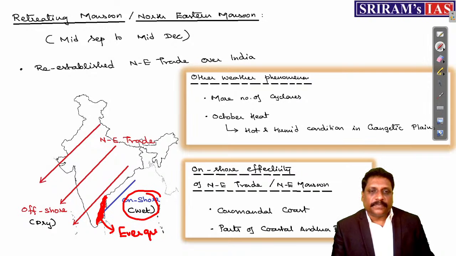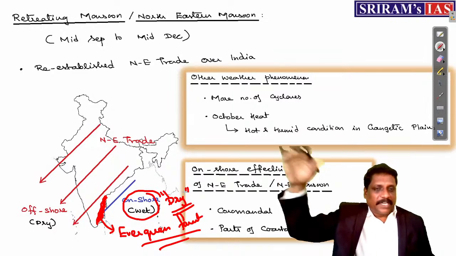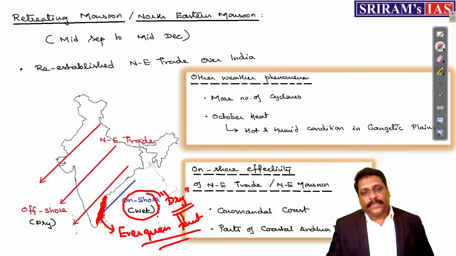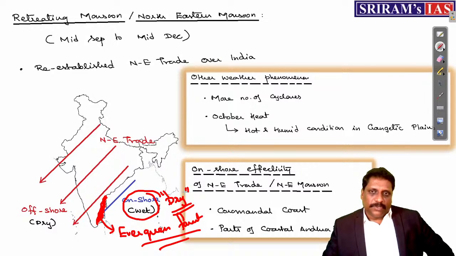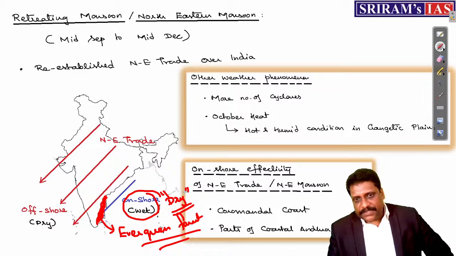Evergreen forest here. What is interesting? This evergreen forest, actually speaking, you call them as what? Dry evergreen forest. Very interesting. Evergreen forest itself will be present only in the wet location. But this forest, what I have in the eastern side, you call them as what? Dry evergreen forest. You call them as East Deccan evergreen forest. You are there in the eastern side of Deccan, right? East Deccan evergreen forest. That's what the name it carries.